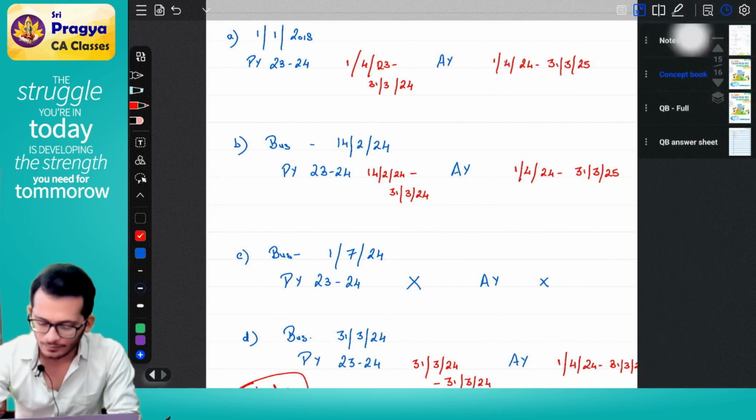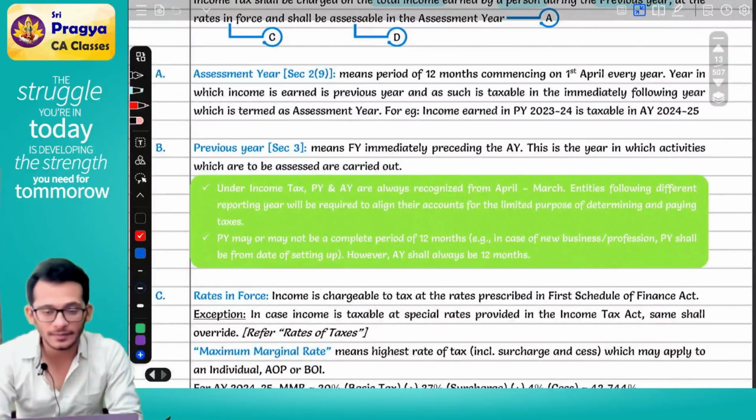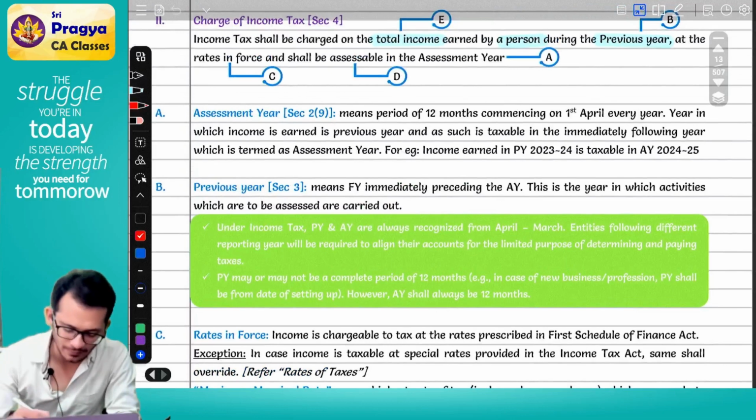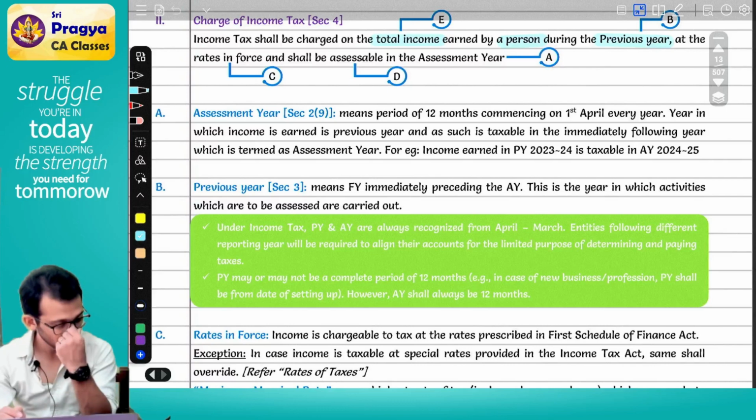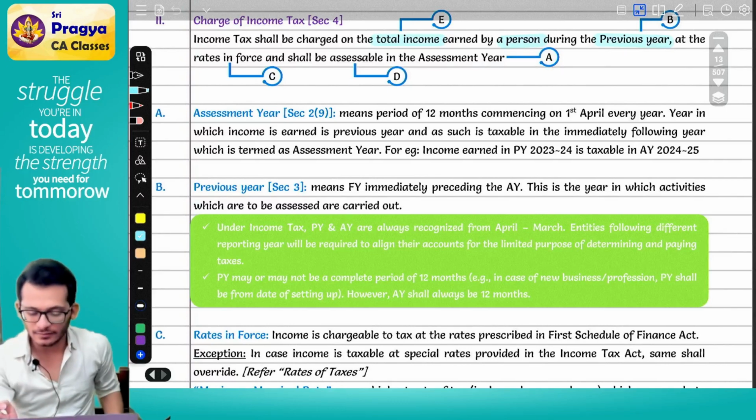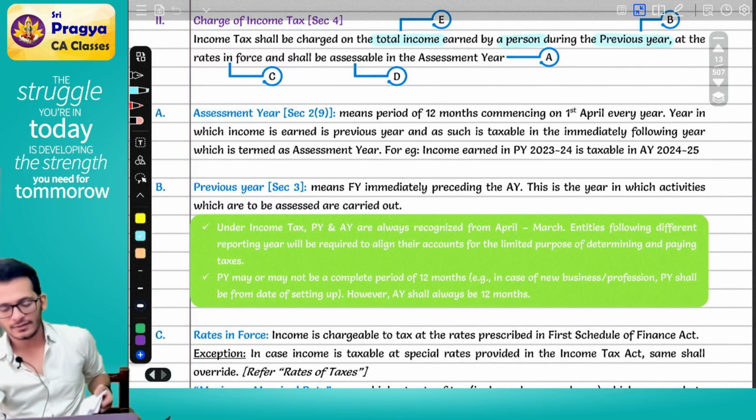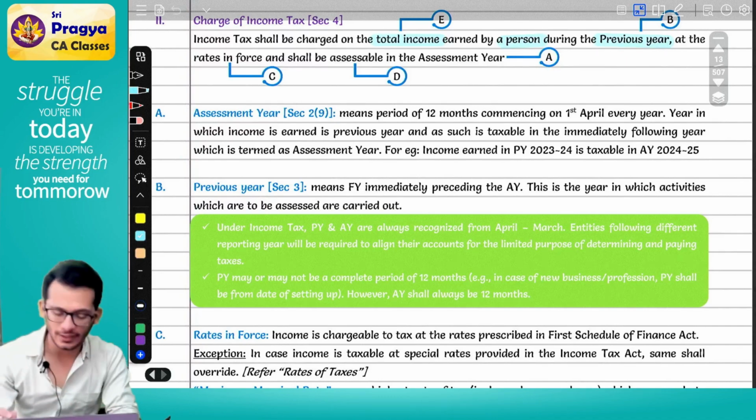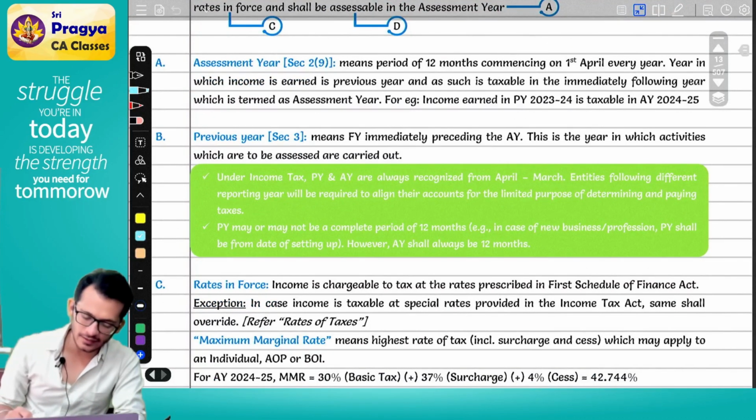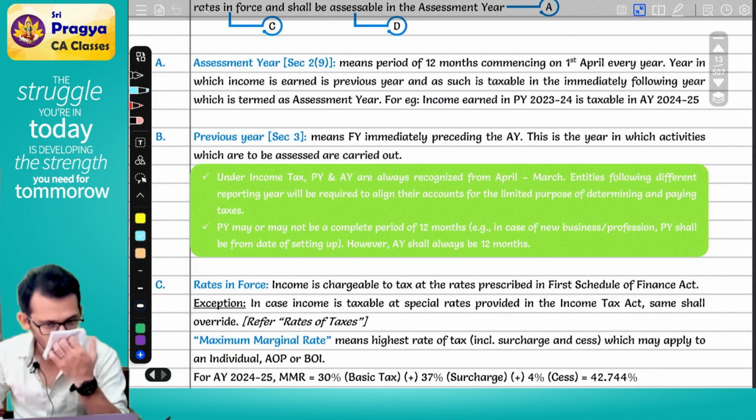Yes, sir. See, assessment year means a period of 12 months, which is commencing on 1st April of every assessment year. Year in which the income is earned is the previous year, and the year in which it is taxable is the immediately following year, which is called your assessment year. For example, for whatever income you earn in 23-24, you will pay tax in assessment year 24-25. What is previous year, Rahul? Previous year means the financial year which is preceding the assessment year. This is the year in which the activities which are to be assessed are carried out.